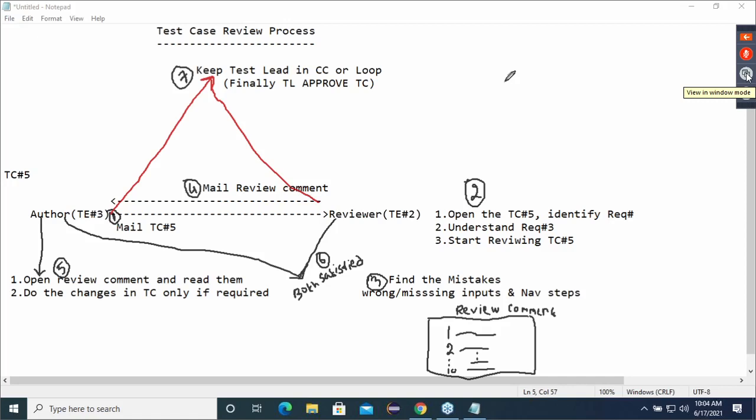Next point. The author goes through all the review comments and makes the necessary changes, only if required.